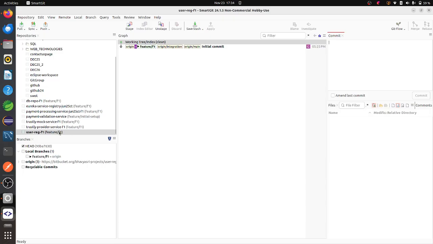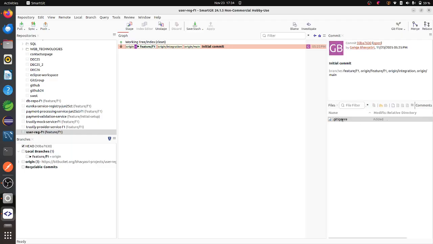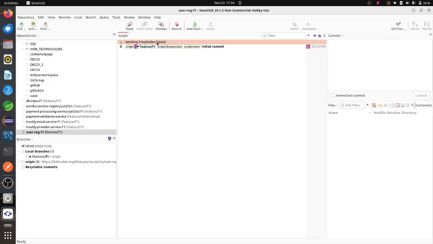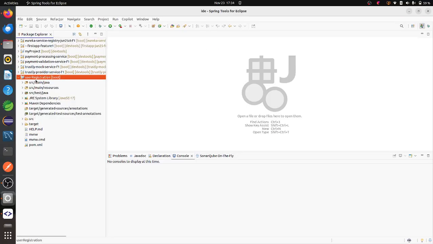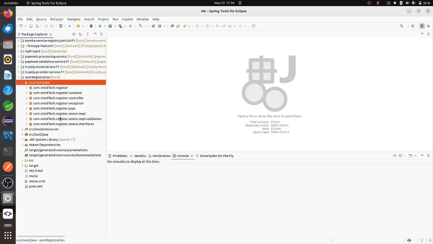Now I can see this thing here. Initially it has one particular change, which is already present in that folder also. Now, whatever changes I have done here, for example, I already have some code here. So let me show you that code.